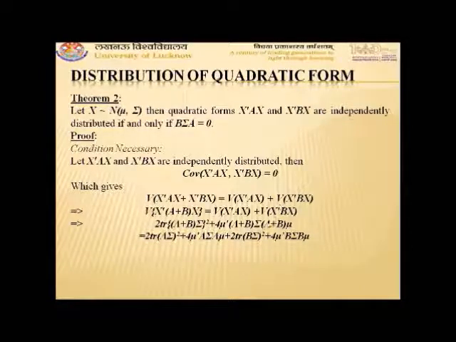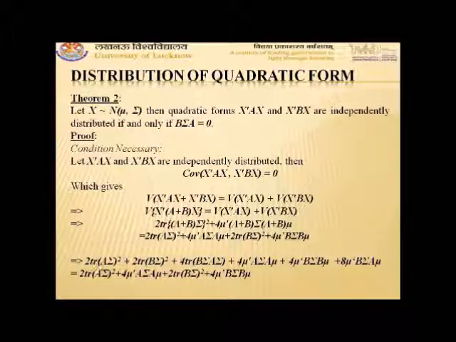And similarly, variance of X transpose BX will be 2 trace (B sigma) whole square plus 4 mu transpose B sigma B mu. Now opening the term on the left hand side, that is the square term and product terms, it will be obtained that 2 trace (A sigma) whole square plus 2 trace (B sigma) whole square plus 4 trace A sigma B sigma plus 4 mu transpose A sigma A mu plus 4 mu transpose B sigma B mu plus 4 mu transpose A sigma B mu plus 4 mu transpose B sigma A mu.